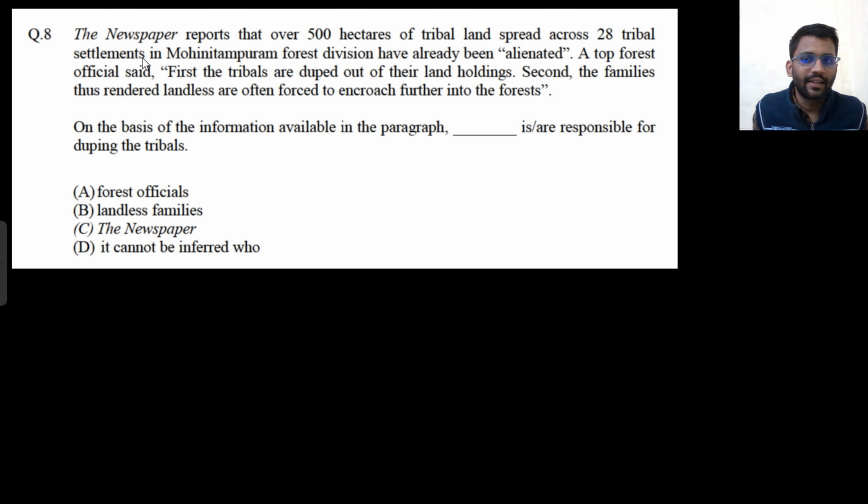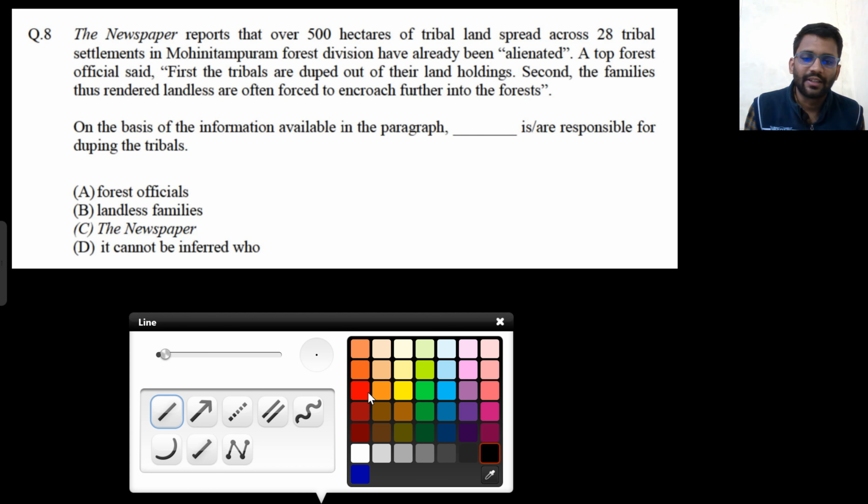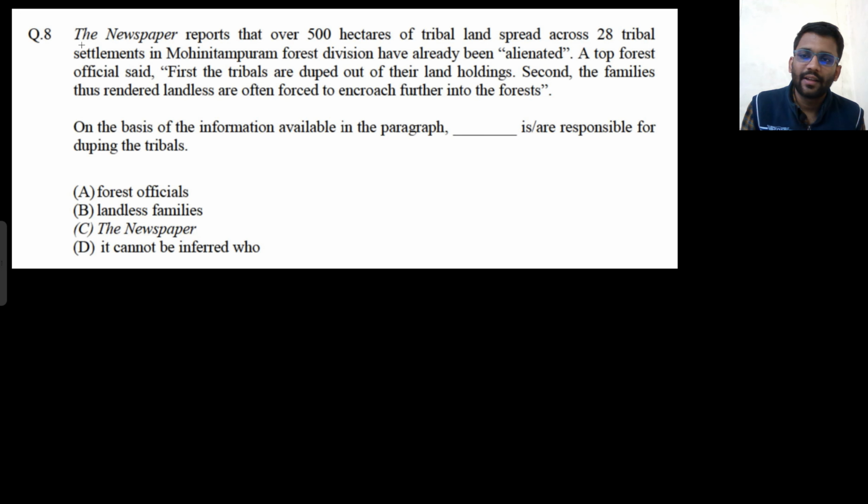Okay, so let's read it again. A newspaper is reporting that the tribal land of 50 hectares across 28 tribal settlements in the forest division has been alienated. And a top forest official said that. So there are only two sources mentioned here: the newspaper reports and the top forest officials.